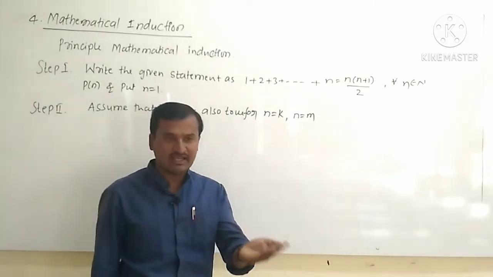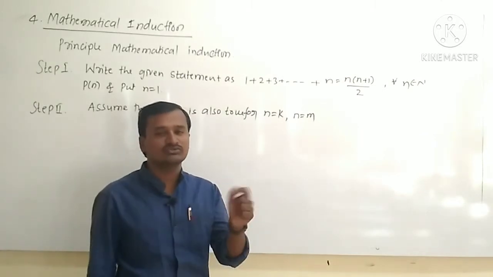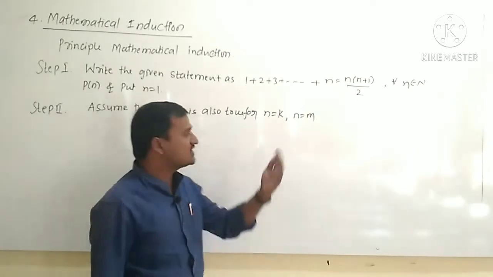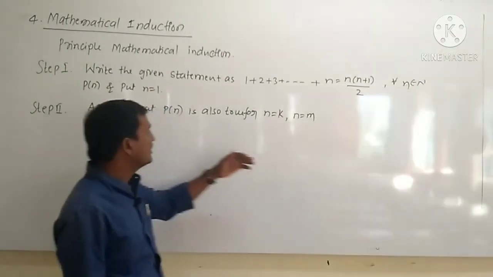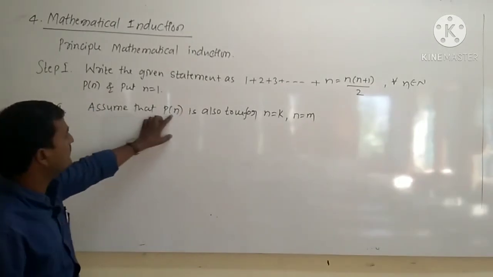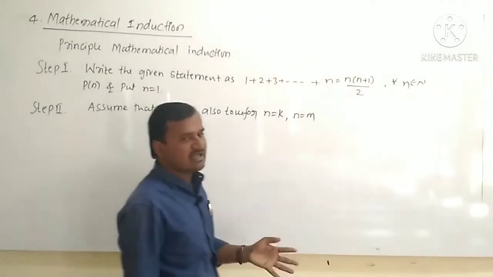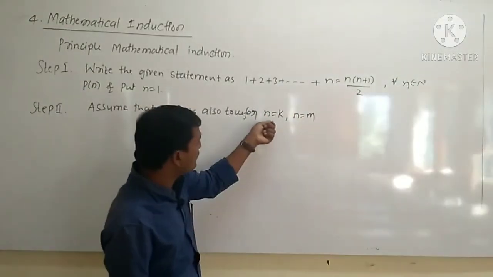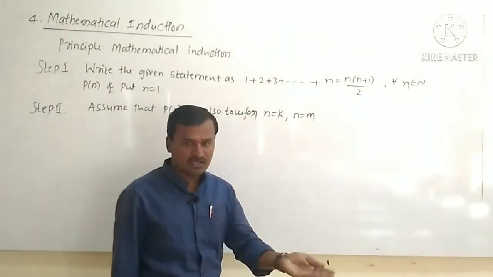Similarly, in the second step, instead of taking the value of n equal to 2, 3, 4, 5 like that, we will take a general value. Generally, we will replace the value of n with k. Assume that P of n is also true for n is equal to k, where k is either 2, 3, 4, 5, 6 like that. If it is true for n is equal to k, then we will go to the third step, right?